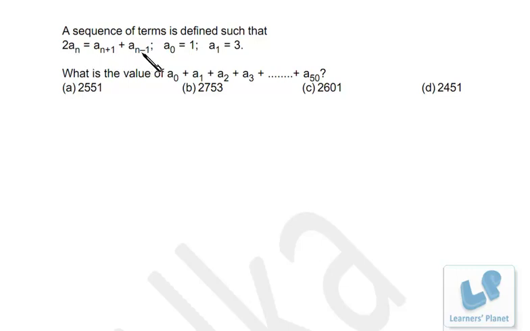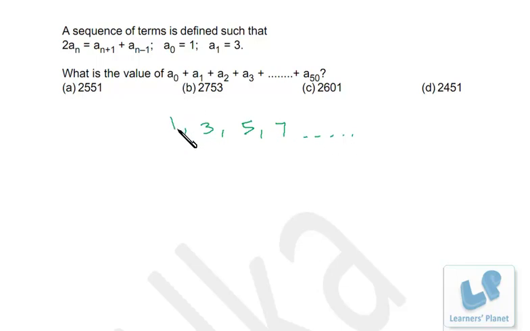That means this, then this and then this. These three are in arithmetic progression, right? So if a0 is 1 and a1 is 3, a2 must be 5, the average of these two, then this must be 7, because the average of this and this must be this. So the series will go on like this. So we can very well observe that the series is of odd numbers, right?